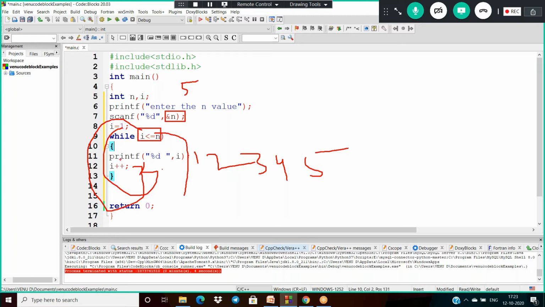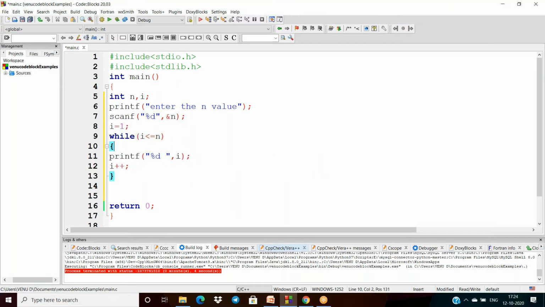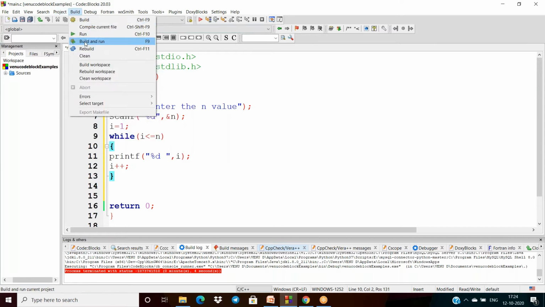So for all the iterations here, every time the value of I is updated. If the value of I is true, if this expression is true, only then the statements are executed, otherwise it is terminated. Okay, and now let us see the execution here.